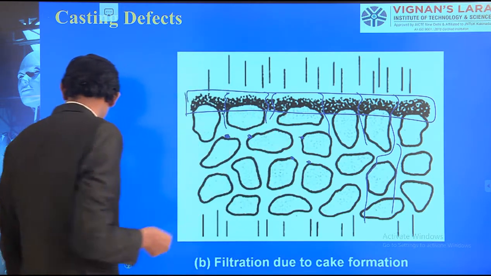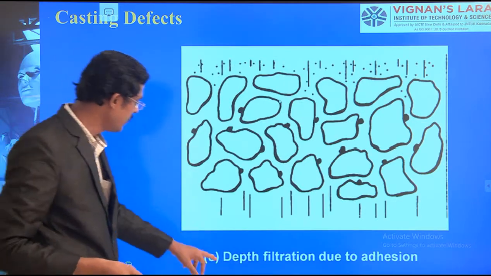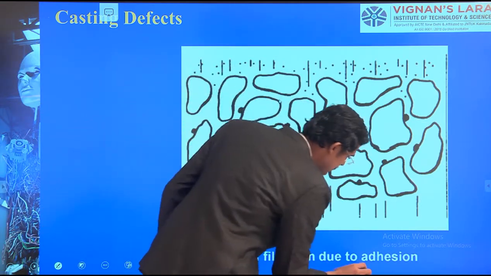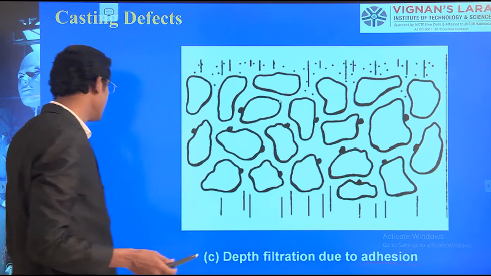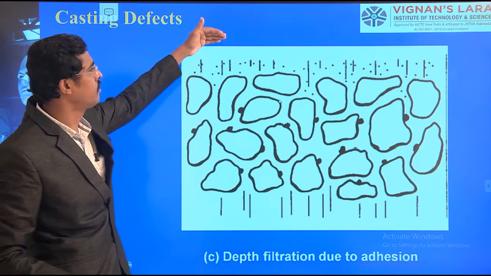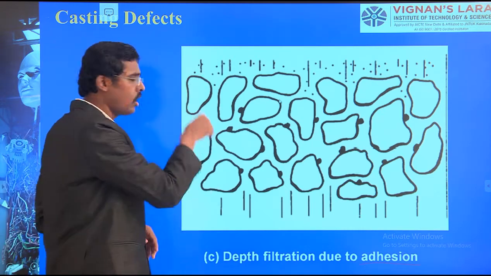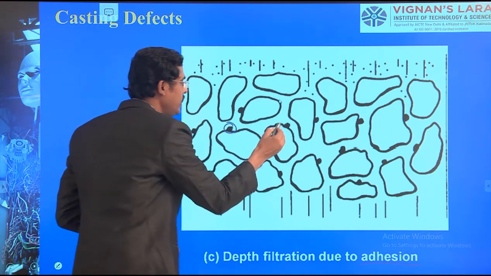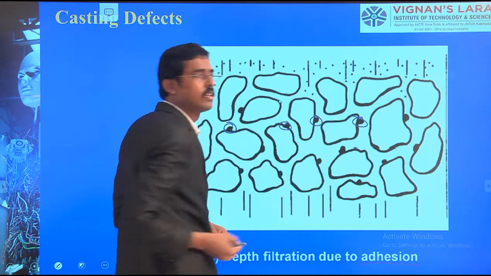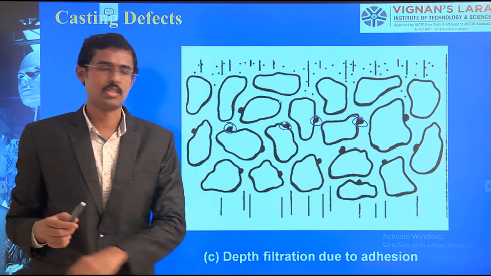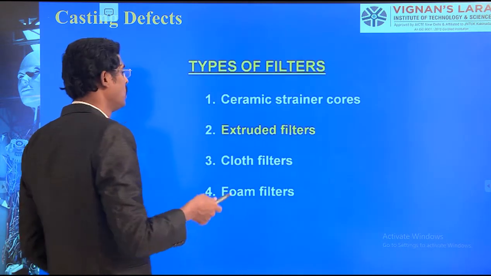Likewise, let me show one more image, this one: depth filtration due to adhesion. So what happens here? The impurities coming down, smaller than the micro-millimeter filter openings, are also adhered here by this ceramic filtering process. So this is also one of the methods for filtering.